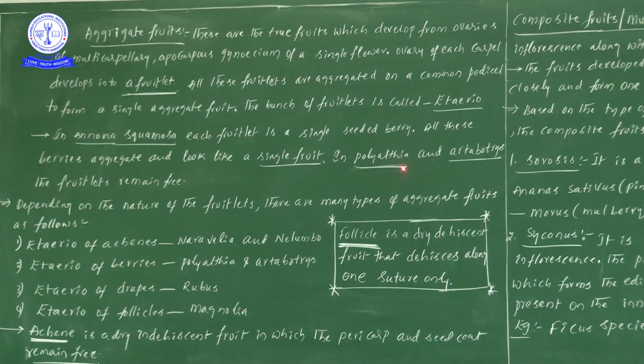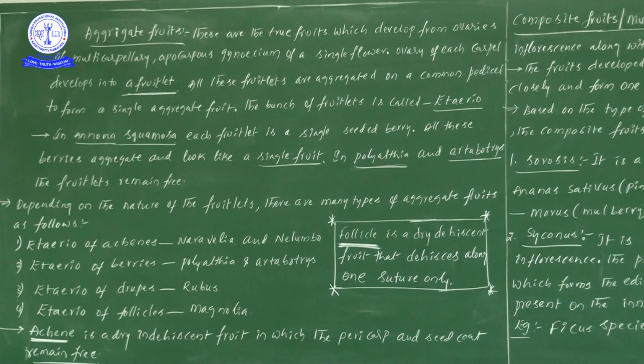Next one, in Polyalthia and in Artabotrys, the fruitlets remain free. One important point to see there: in Polyalthia and one more in Artabotrys. These two examples we have already discussed in another case, so they are not new to us. Right? In Polyalthia and Artabotrys, the fruitlets remain free.